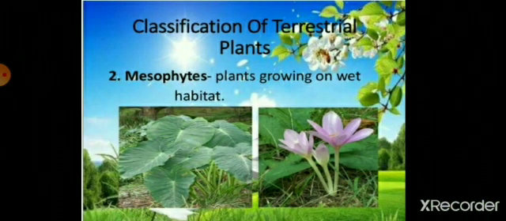The second type of plants are the mesophytes. These are the plants growing in a wet habitat, or living on land with sufficient water. Most of the herbs and trees are mesophytes.